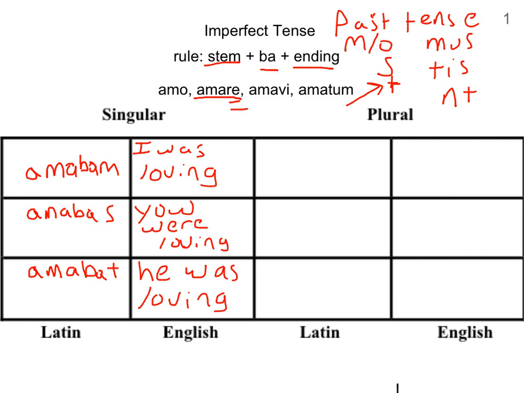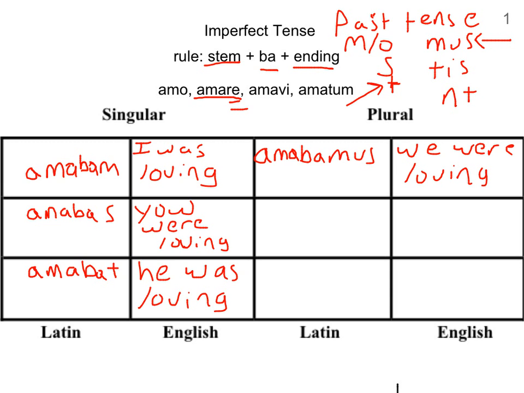Alright, let's do first person plural here. It's going to be a little bit longer. A, M, A, B, A, and then M, U, S. If you look up here again, that's the first person plural ending, mus. And that is we were loving.